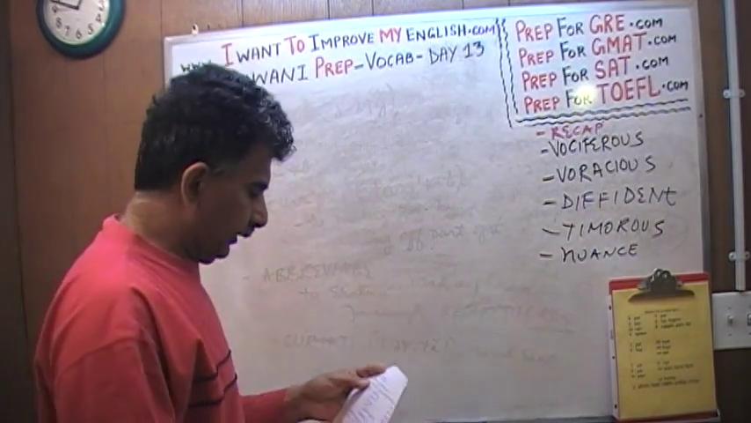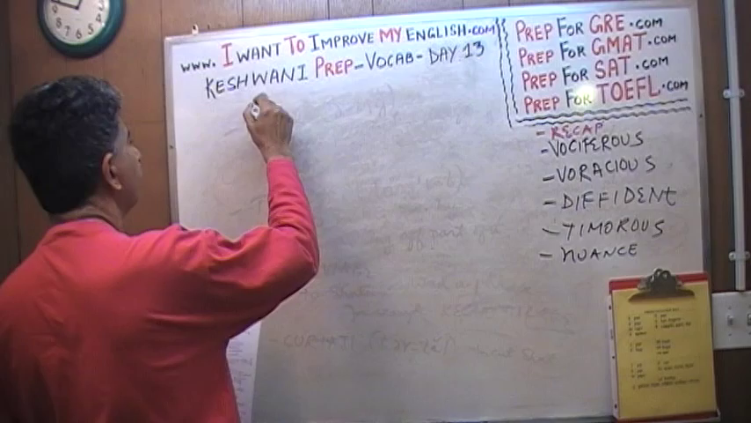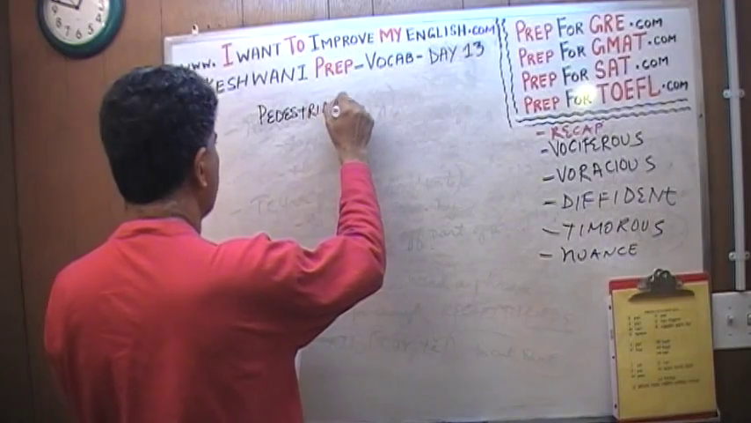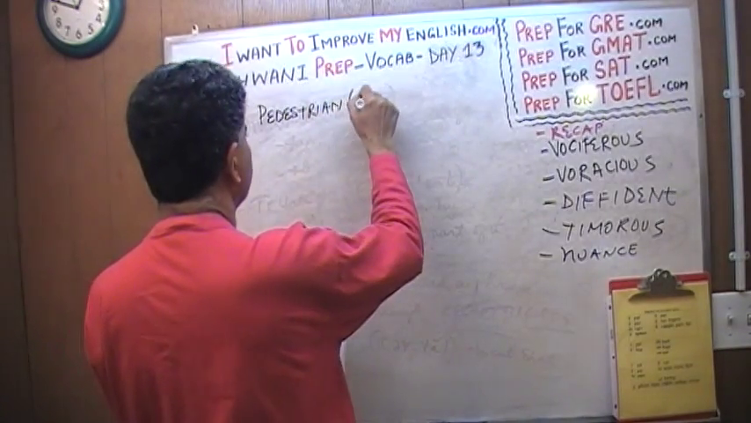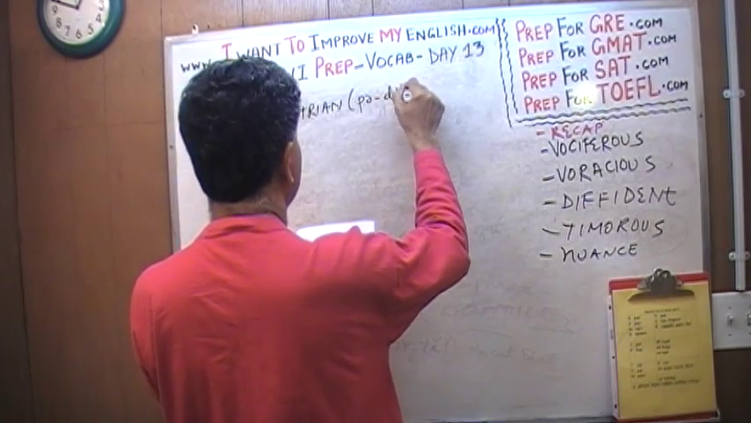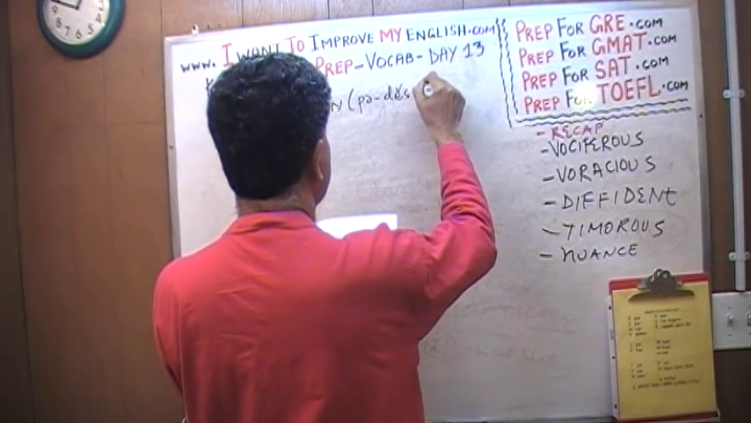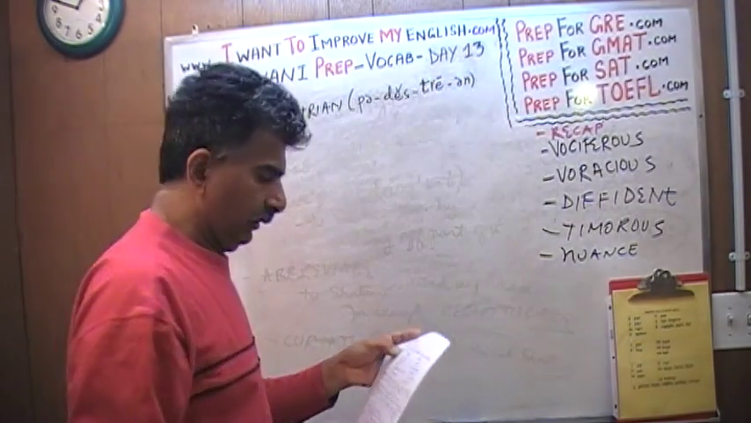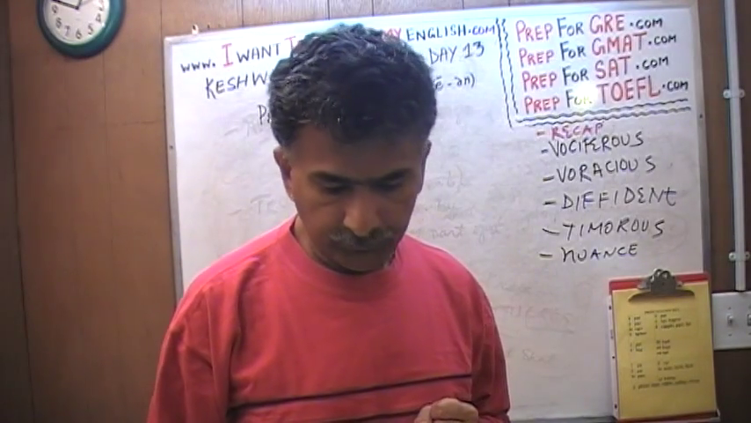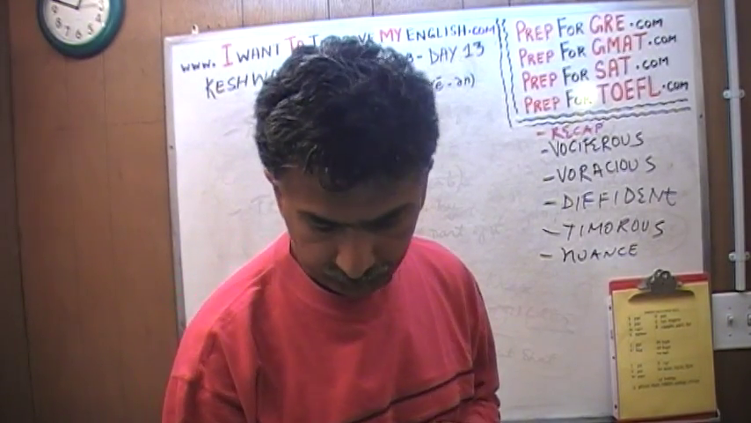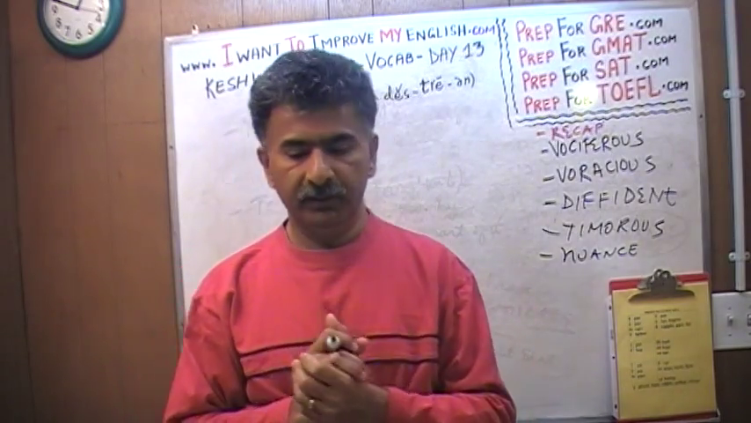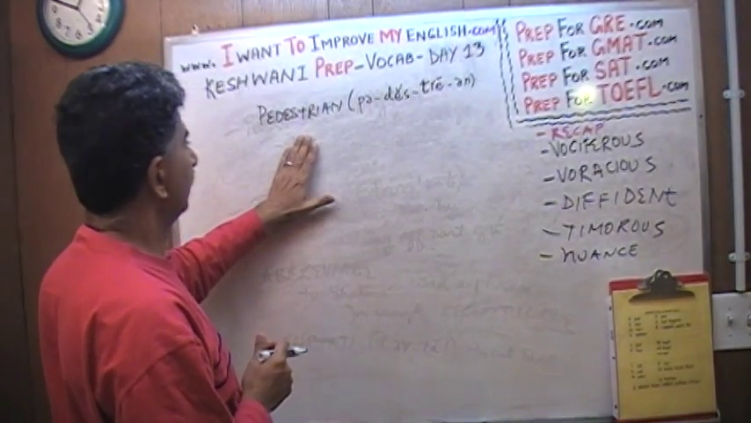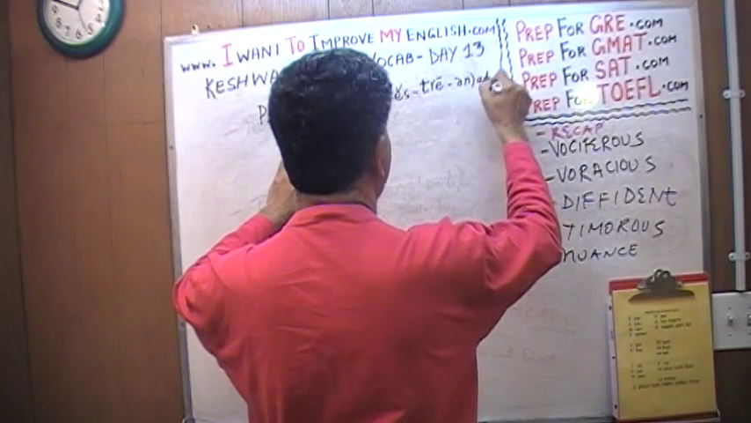We're going to start with an interesting word. The word is pedestrian. Pedestrian. No, not as a noun. Everybody knows the meaning of the word pedestrian as a noun, as in person on foot or person walking. But I'm talking about the meaning of this word pedestrian as an adjective.